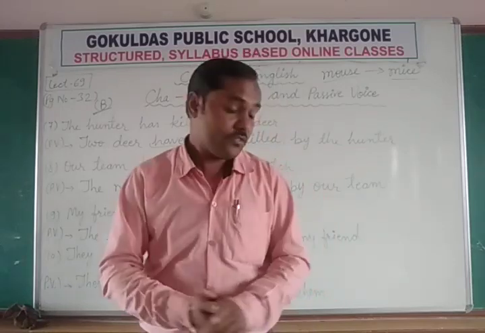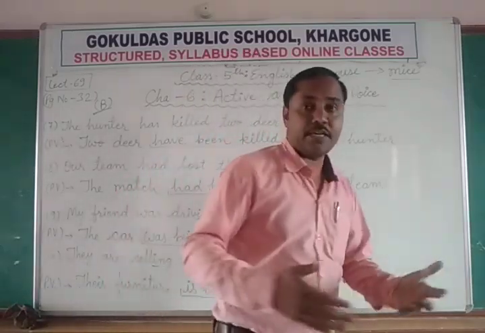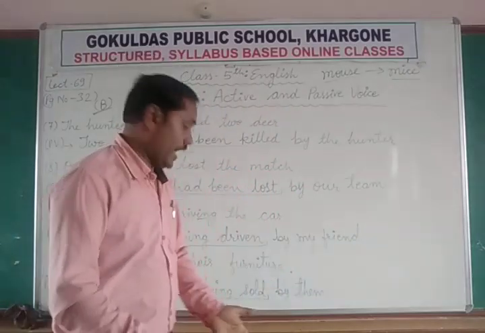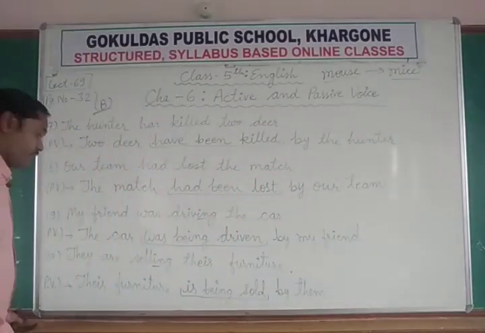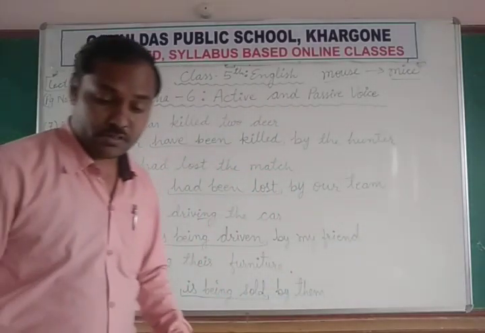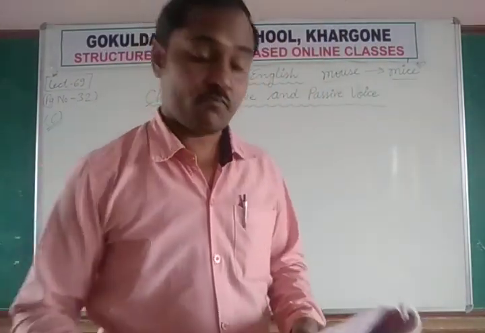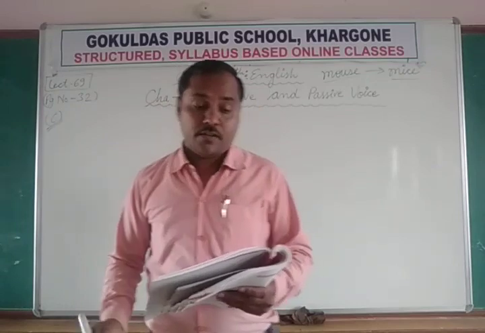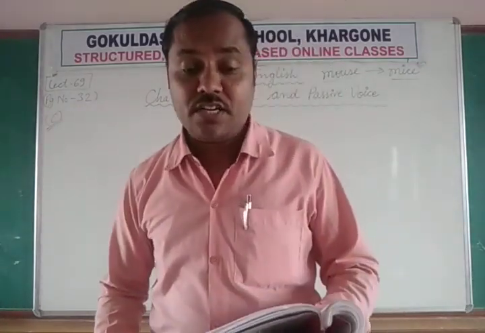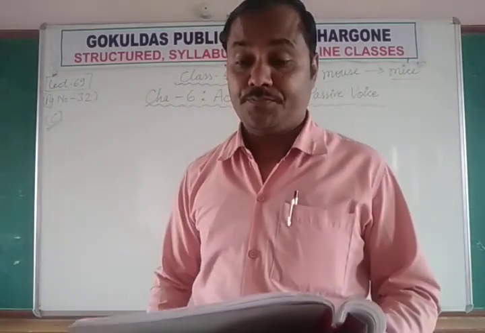Okay, like this. So have been, has been, will be, or had been, these all are the forms. Now we are going to solve this exercise number C. Okay, the annual function of our school.